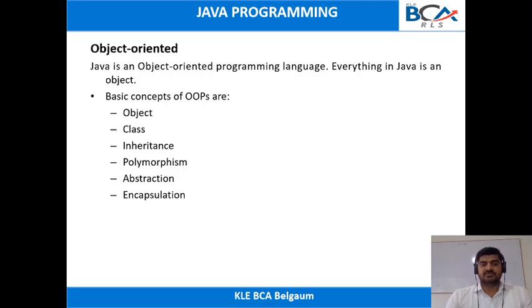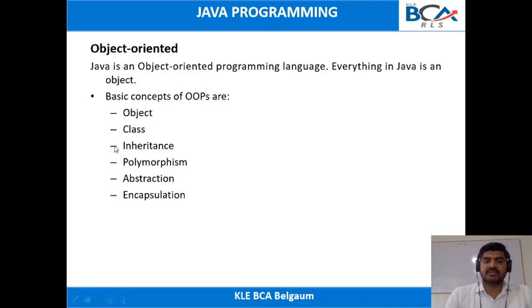Next we will see some of the basic object oriented programming concepts. Those are object, class, inheritance, polymorphism, abstraction, and encapsulation. Everything will be treated as an object. An object in Java is created using a class. Using this class we will be creating the object. A class is a blueprint which will consist of variables and methods.